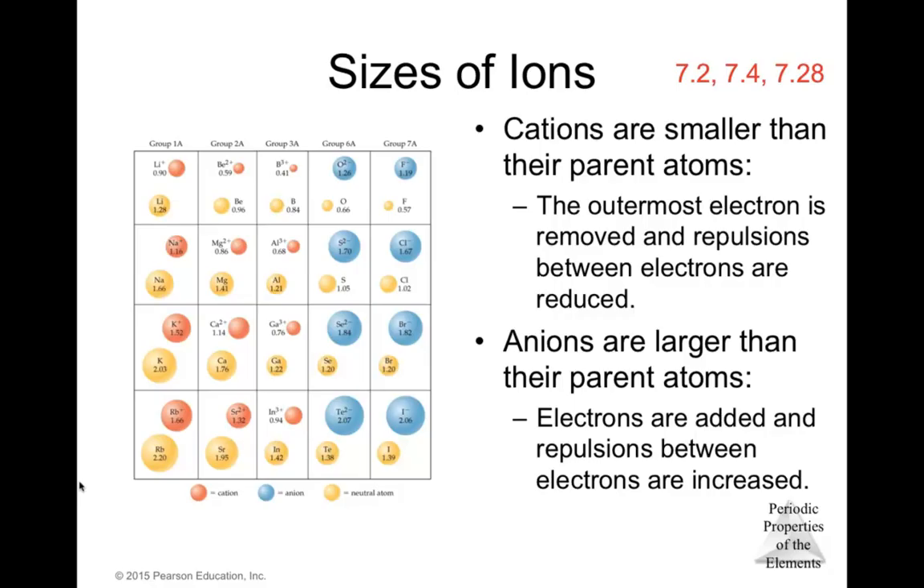So in the cations, we're going to see that those cations are going to have a larger effective nuclear charge as compared to their parent atoms, and that's why they are smaller than the parent atoms. While for the anions, you're adding one more electron, and you're increasing the repulsion between all those negative charges, and that will increase the ion radius.